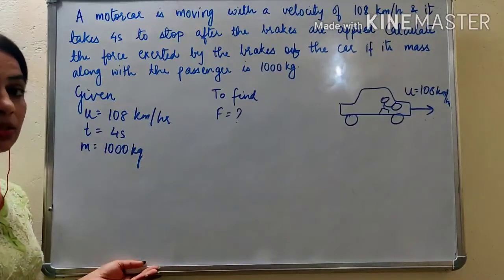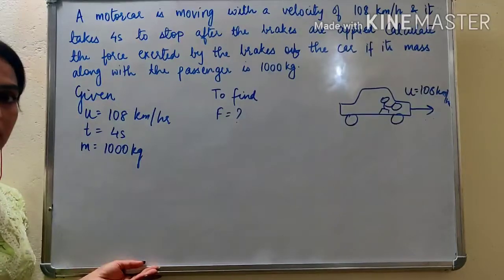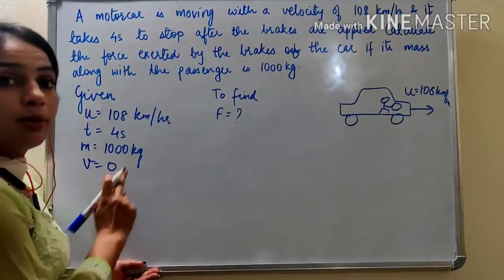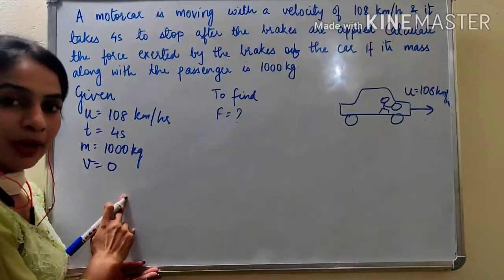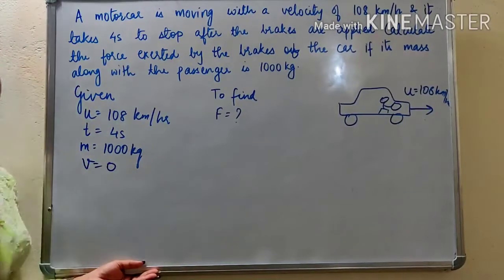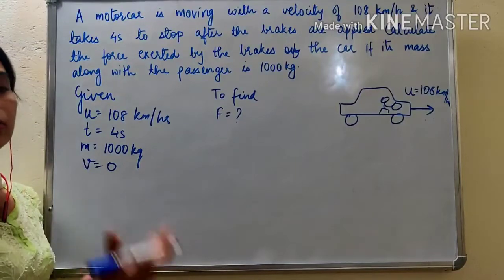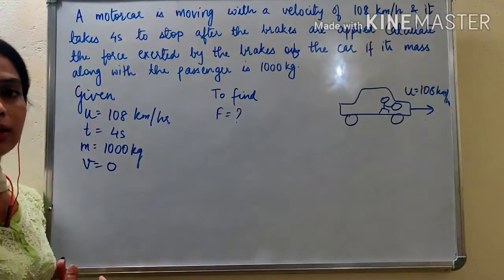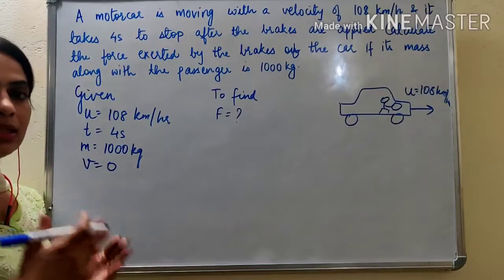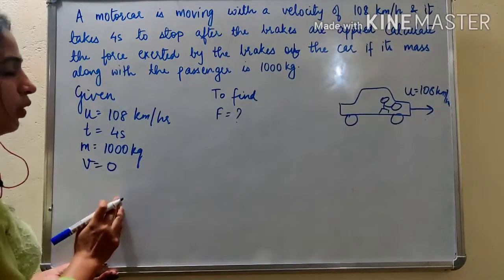So what happens to the car after the brakes are applied? It stops. So what is the final velocity? Right. The final velocity v is 0. This is not mentioned in the question, but it is implied. And this is what you have to understand. Or if it was, it would have been said that a car was at rest and after the force is applied, its velocity increases to this much. So a car was initially at rest, so it is implied that its initial velocity is 0, right? So here we have all these things.